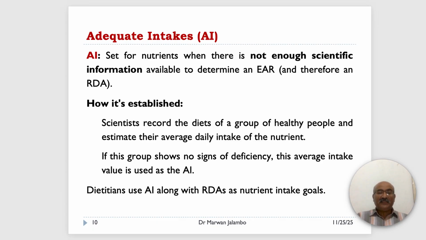To set it, scientists record the diet of a group of healthy people and estimate their average daily intake of the nutrient.